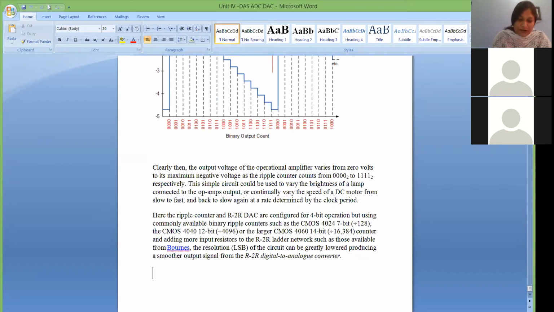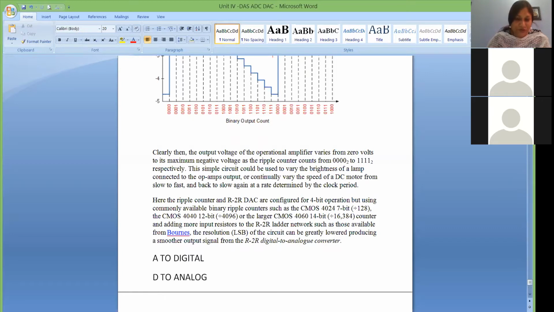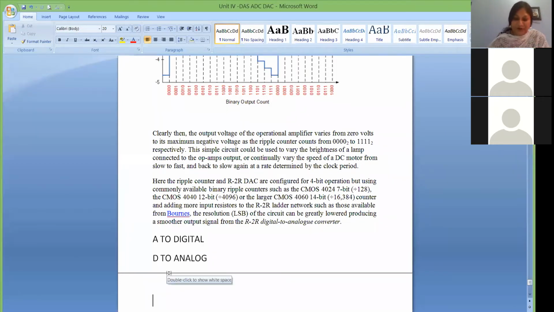If we talk about an analog to digital converter, A to D converter, it converts analog to digital. And a digital to analog converter converts digital to analog. But for both the ICs, or both the principles, you have to select the number of bits. So number of bits is one parameter. Now what is the number of bits? Whether you want to convert the data in 4-bit format, 8-bit or 16-bit, whatever it may be, or more than that.